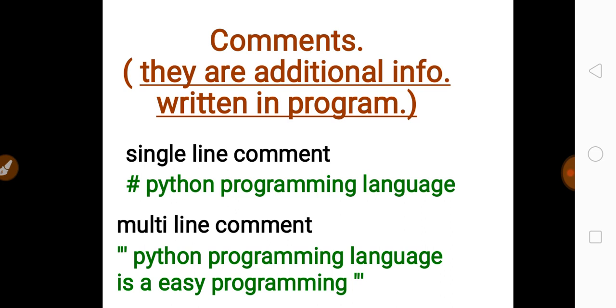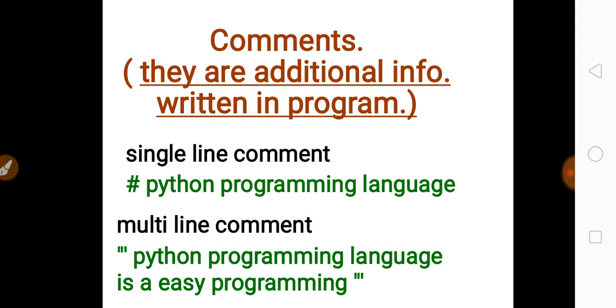The first point is comments. Comments are some additional information while writing the program. If you want to give additional information in the program, you can, and this additional information is known as comments. Remember one thing, comments never get compiled. The compiler of any programming language just ignores the comments.